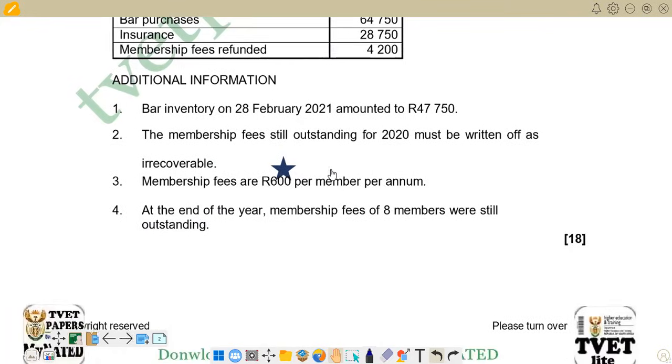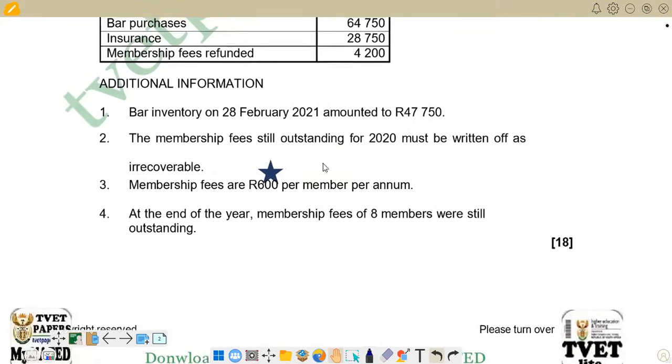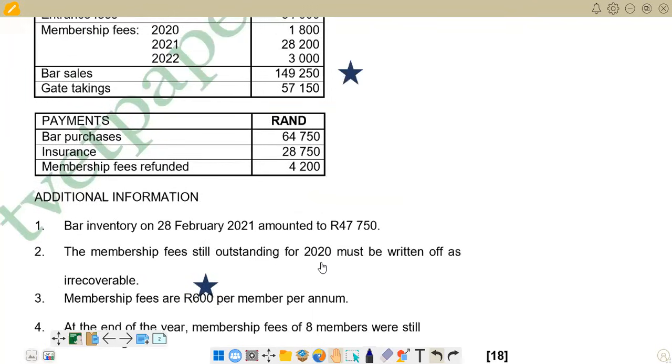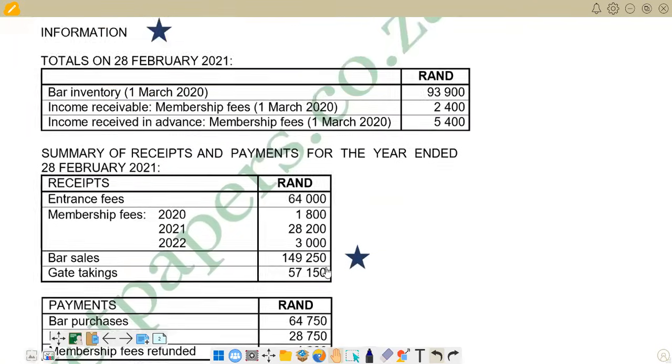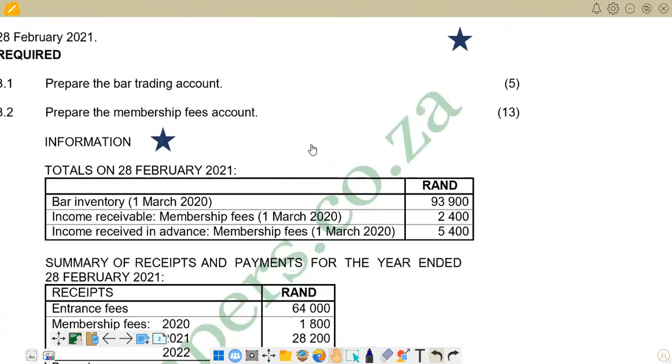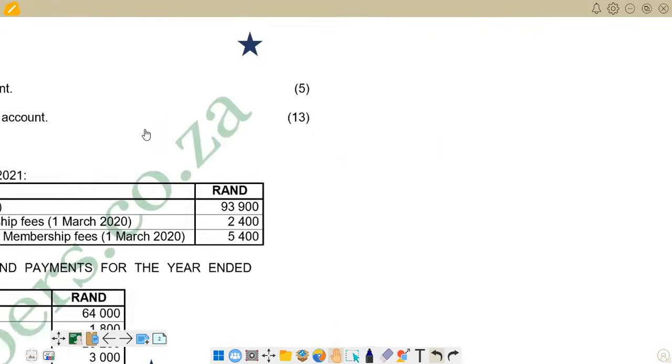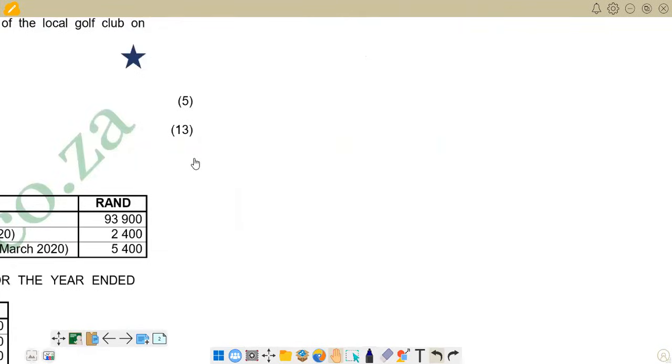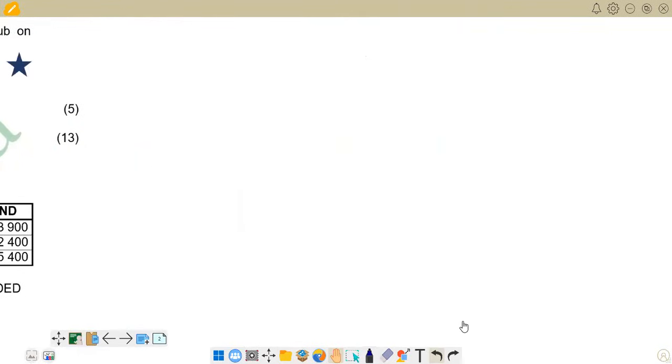And then also, let's take note of the first part. Remember, the first part of the question requires us to prepare the bar trading account. So when we are preparing the bar trading account, there are some items that we need to take note of: what is supposed to be on the debit of the bar trading account and what is supposed to be on the credit.